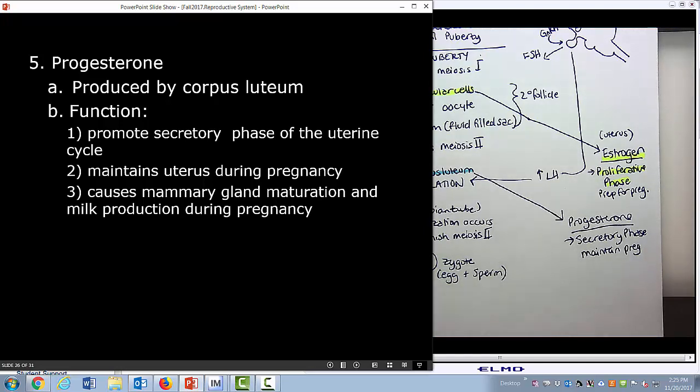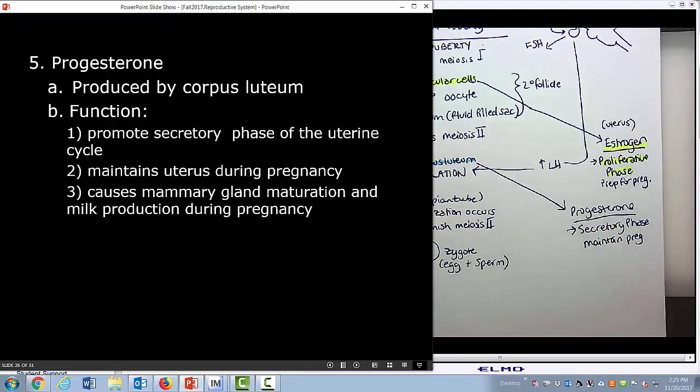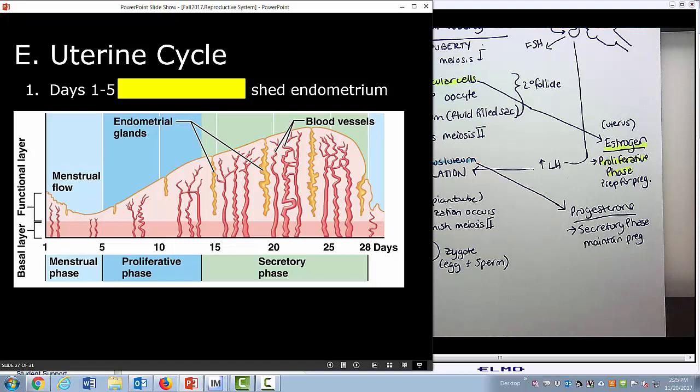All right, so we've got estrogen and progesterone, which are both produced by the support cells of the gonad, of the ovary. Specifically, the follicular cells produce estrogen, and the corpus luteum produces progesterone. Now, the uterine cycle. Your textbook has a great diagram of the uterine cycle, and you can see the thickness of the uterine wall. As we go through different days of the uterine cycle, the thickness of the wall changes. Days 1 through 5, that's when the endometrium is shed, and that's the menstrual phase.